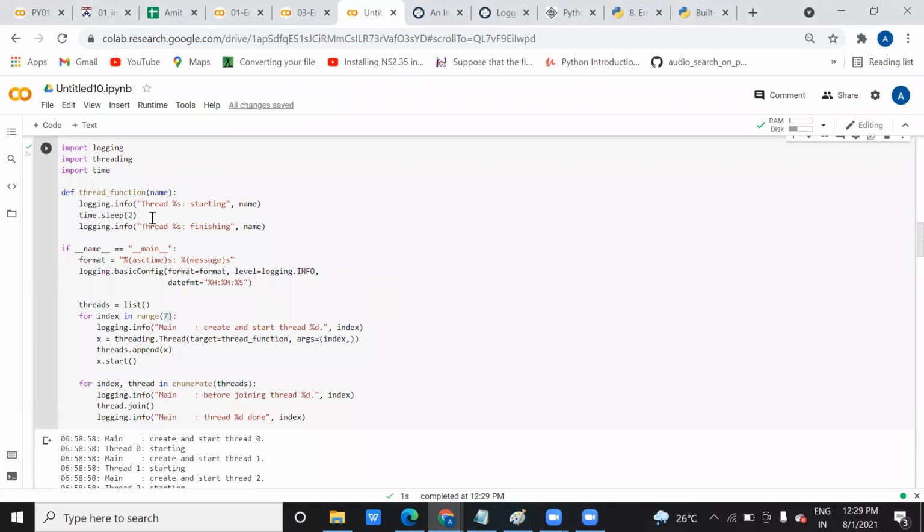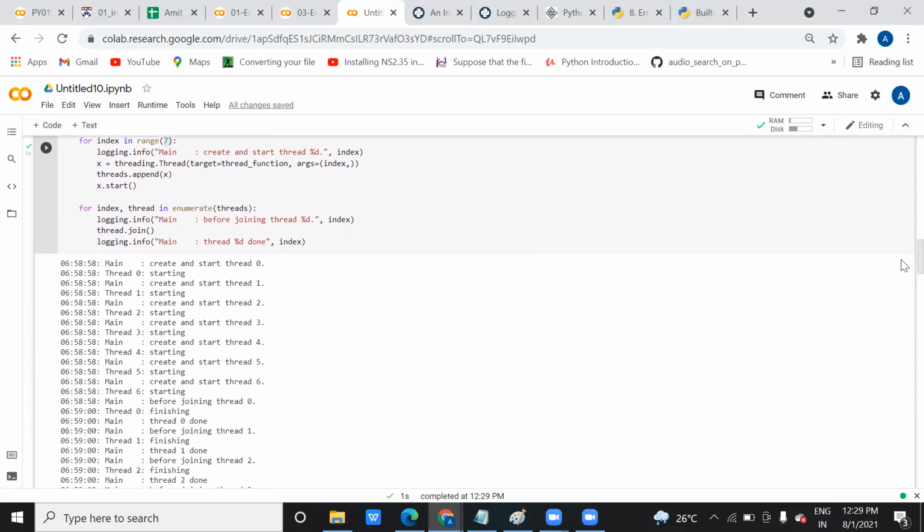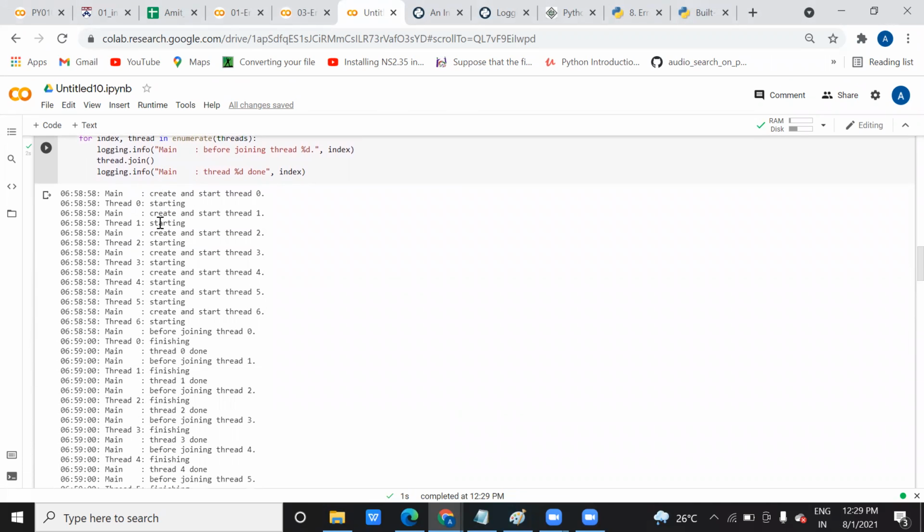So you can see here, I created seven threads. When I'm creating these threads, it gives me the message create and start thread 1, start thread 2, 3, 4, 5, 6 from 0, and then it switches back and gives me the message before joining thread 0, finishing thread 0 done, meaning the task of thread 0 is done completely.